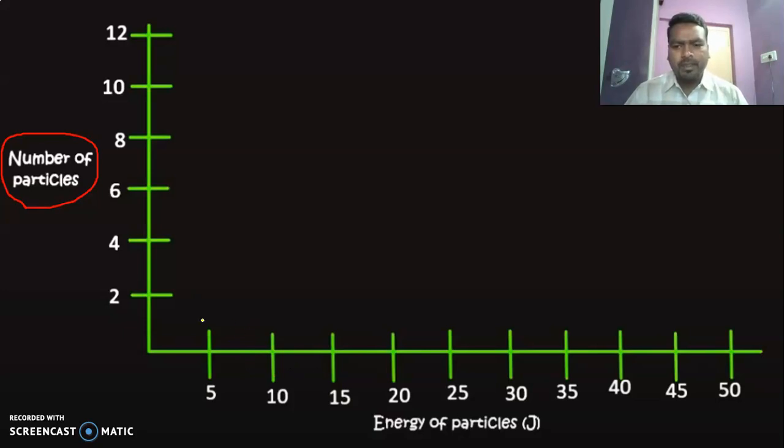Now two molecules can carry 5 joules of energy.